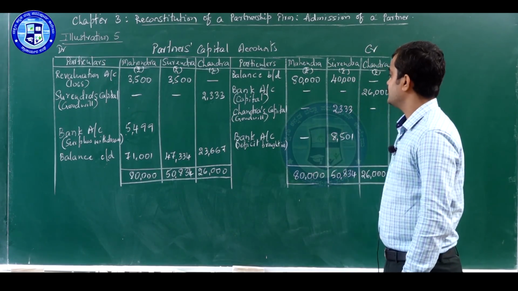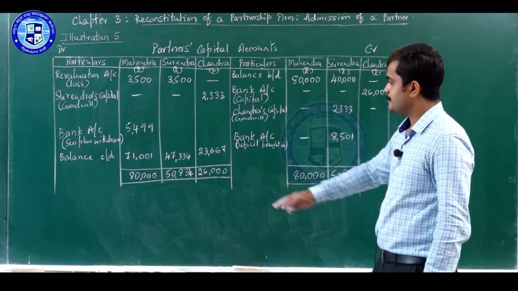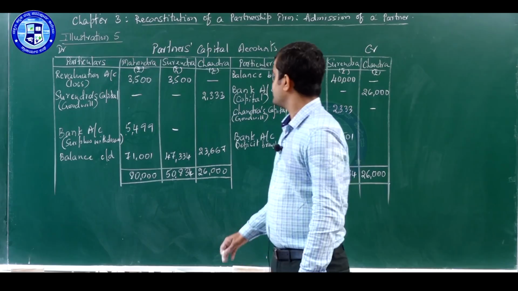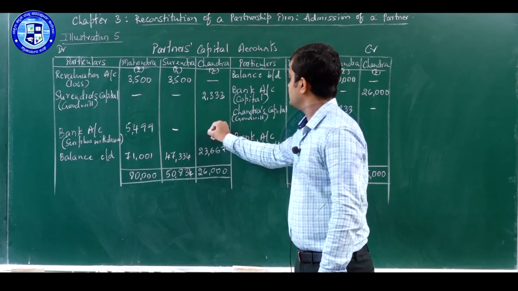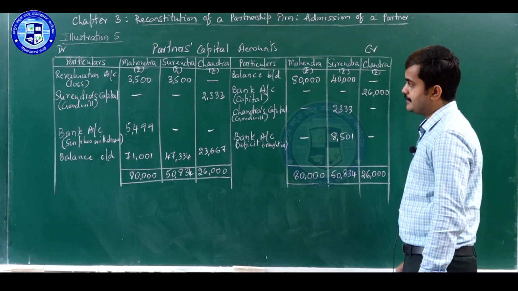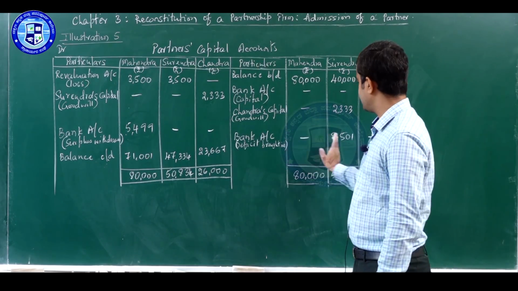So Mahendra is not going to bring any amount because he has a surplus. Surendra is not going to withdraw any because he has a deficit, and in the case of Chandra there is no surplus and no deficit.